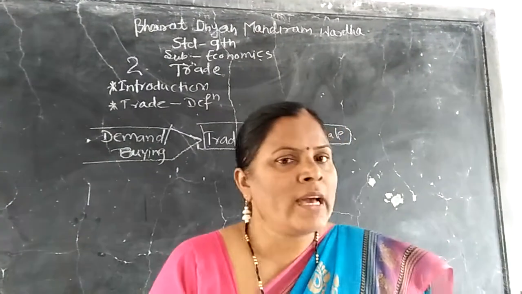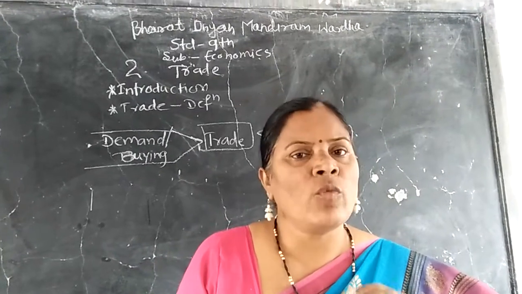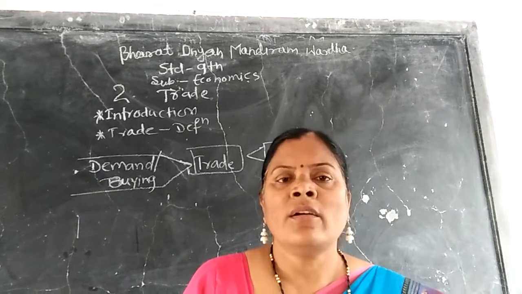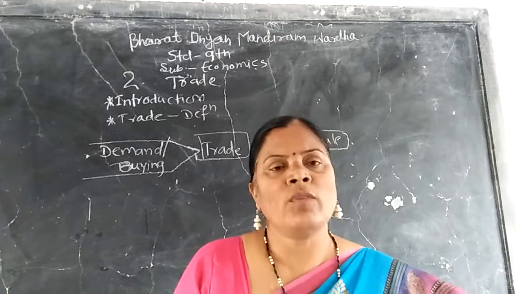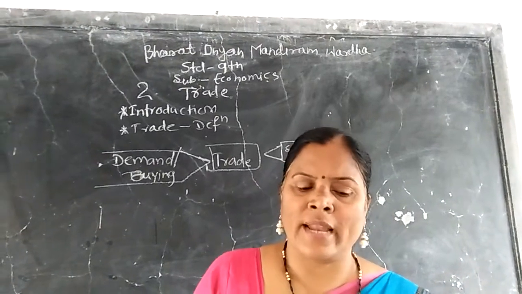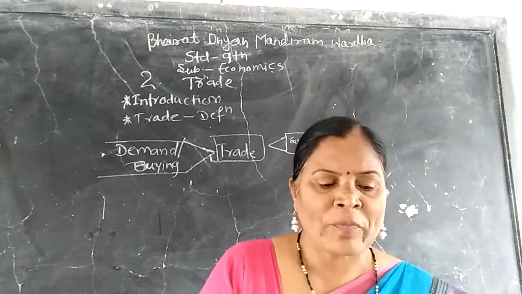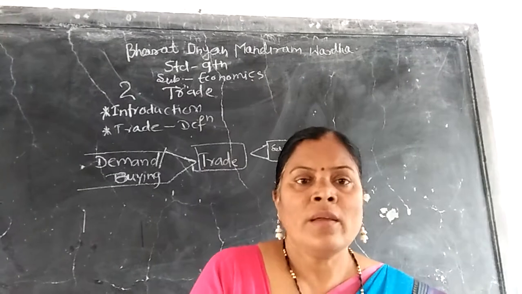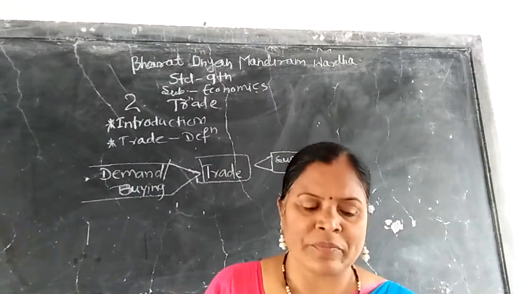Yes, when we buy these commodities as a need in our day-to-day life, we want them because our satisfaction is very much. So when we buy them, we create demand for them.